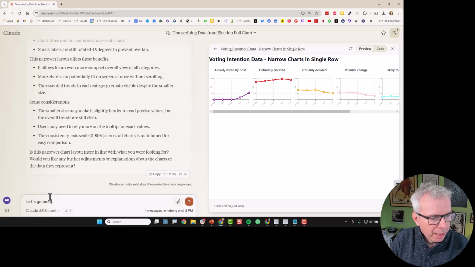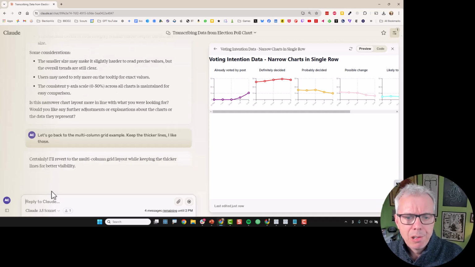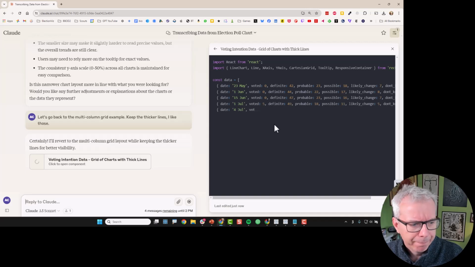Let's go back to the multi-column grid example. Keep the thicker lines. I like those. And then I'm going to put that into PowerPoint.